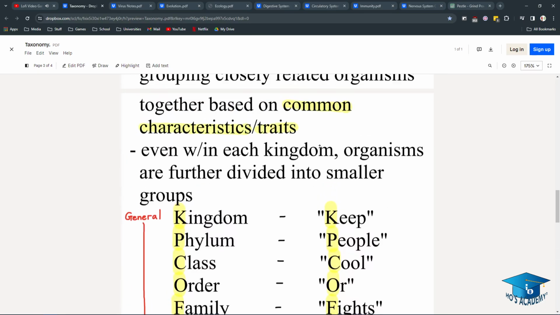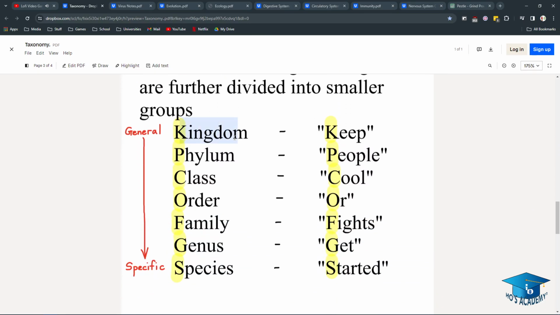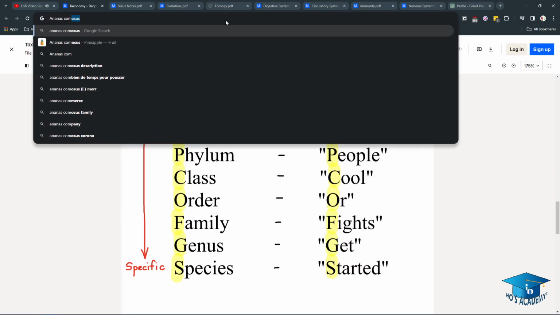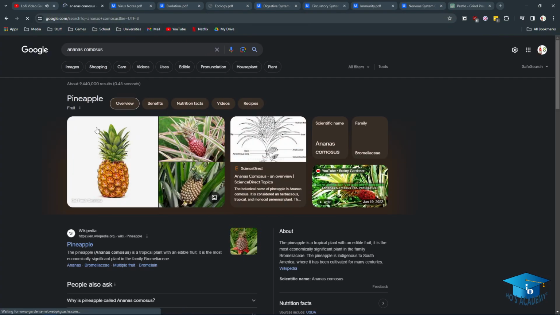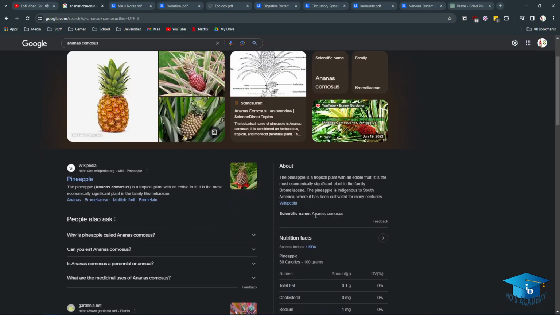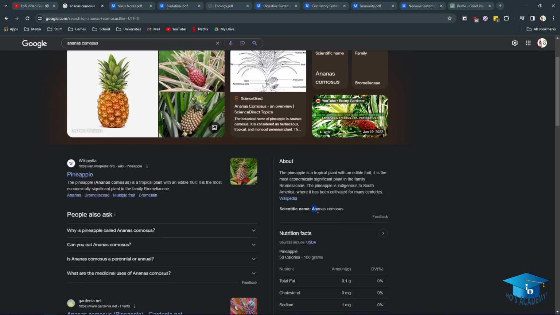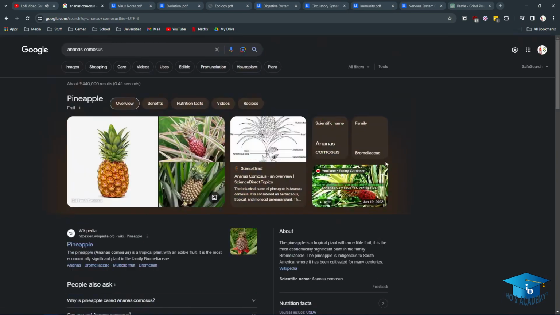Then there's also the binomial nomenclature. It's like this: Ananas comosus. They have a first part name capitalized, and the second part name lowercase. This is the genus and species. The genus should be capitalized, and the species should not. And where possible, you will underline this, or if you're doing a write-up, you'll have to italicize it. And that's it for taxonomy.